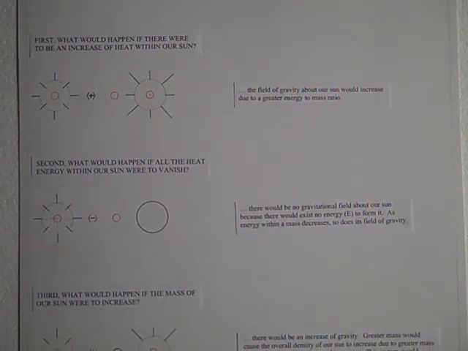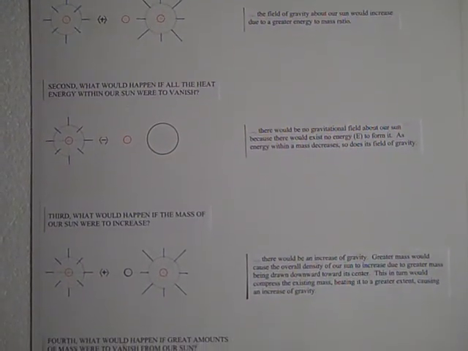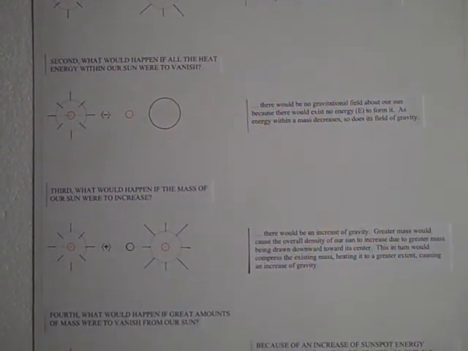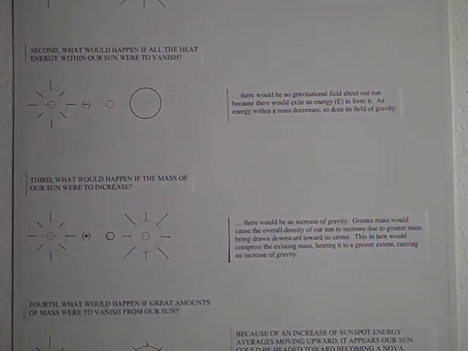Third, what would happen if the mass of our sun were to increase? Supposing a planet like Jupiter, a mass that large, fell into our sun, what would happen? There's our sun, another mass, and the answer. It's the same as if energy increases.